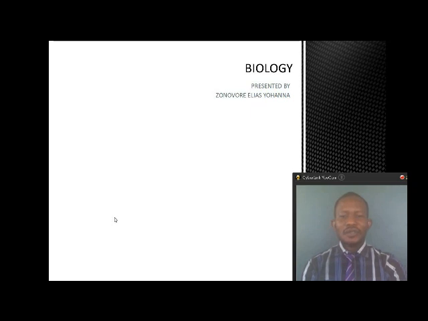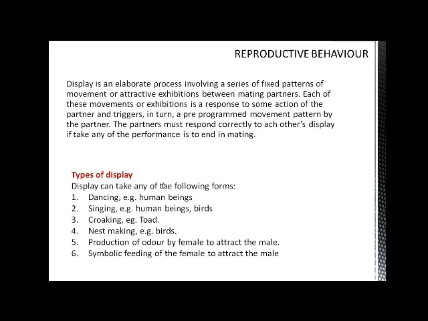During our previous class, we were able to learn about the following. That is, display, the meaning of the word display. We learned it as a process that is carried out in a manner or pattern that is not changed and that ends in partners mating for the purpose of reproduction.